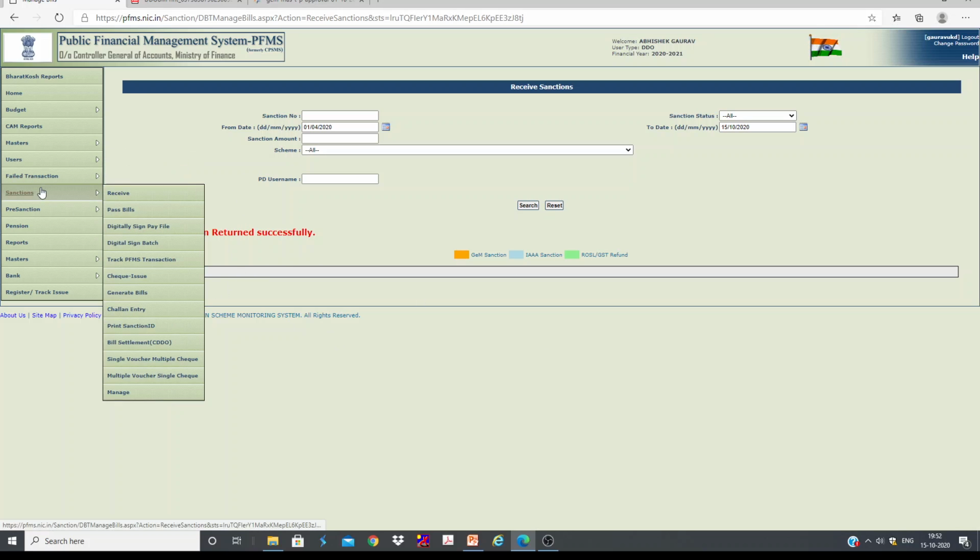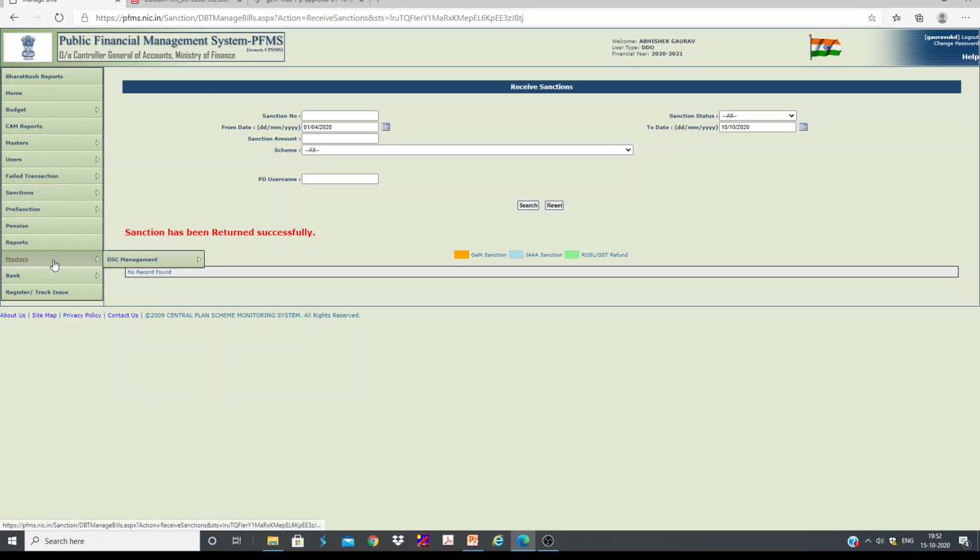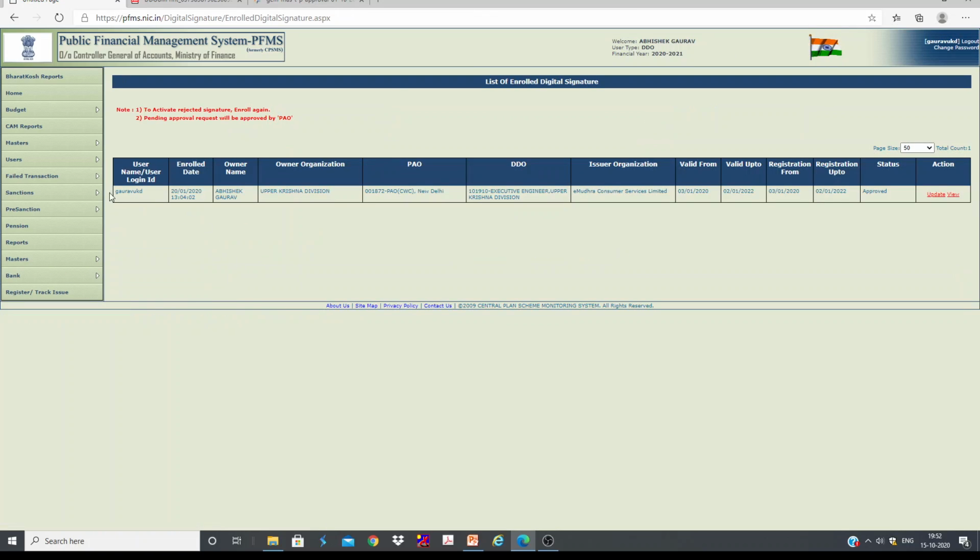And of course, the first time when you are going to manage the DSC, you can go to DSC management, and you can go to enroll DSC, and you can even see who are enrolled. You can see this account is enrolled with this person's DSC and all. So these are all very simple steps. Everyone can easily do this, so I don't want to focus much on this part.